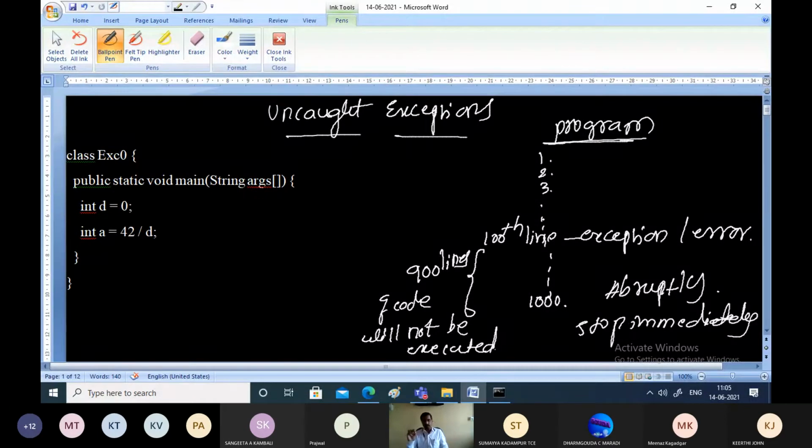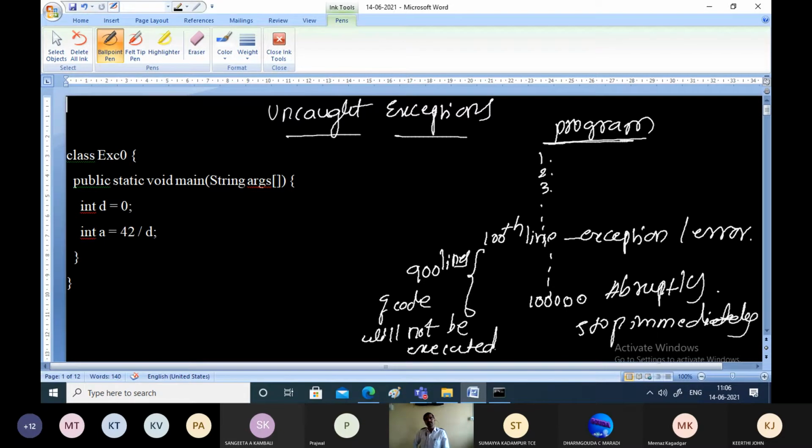This is just I attempted to explain what happens if you are not solving the exception, if you are not handling the exception. During the execution, if there is an exception and if we do not handle that, the program execution will stop abruptly. You may not be allowed to continue the execution. This is a sample scenario which I took for 1000 lines. In real-time applications, the program lines may be more.